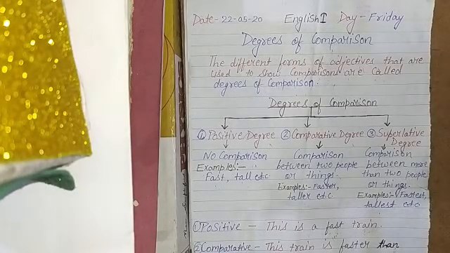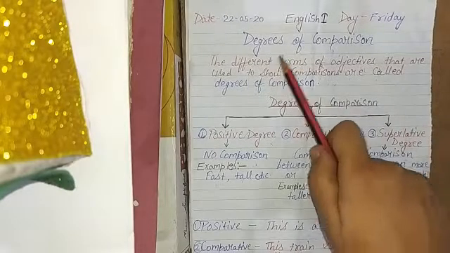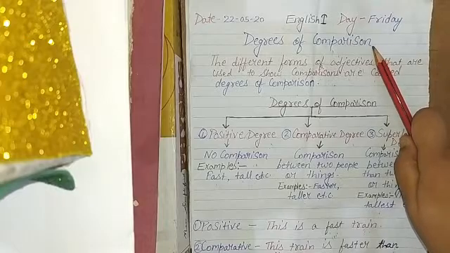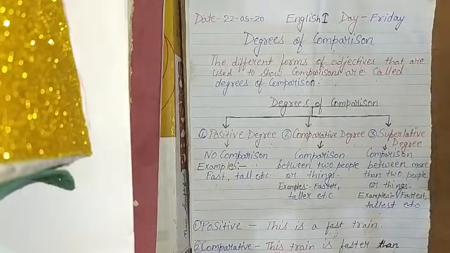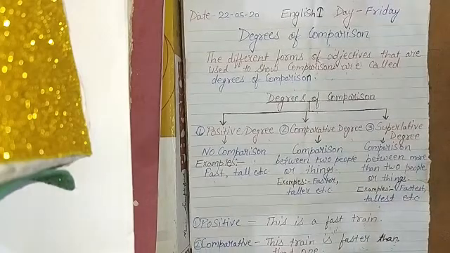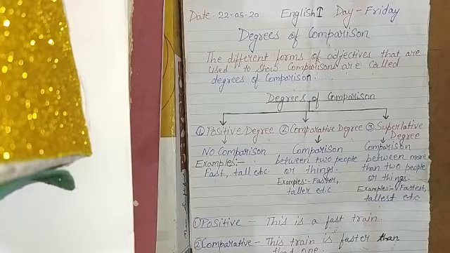In today's English grammar, we have to study the topic degrees of comparison. Before starting this topic, let me tell you something about adjective. What do you understand by adjective? Adjective means the word which tells us something about noun, or the word which describes noun, is known as adjective. The words which tell us more about noun are known as adjectives.